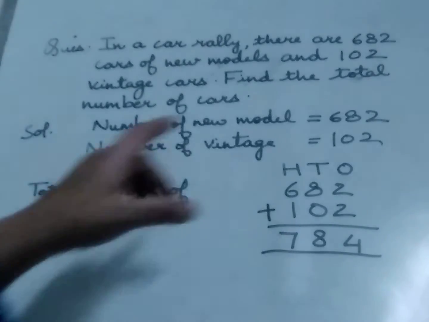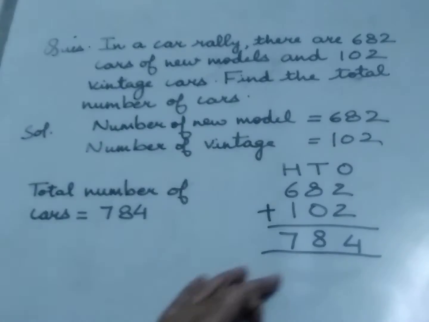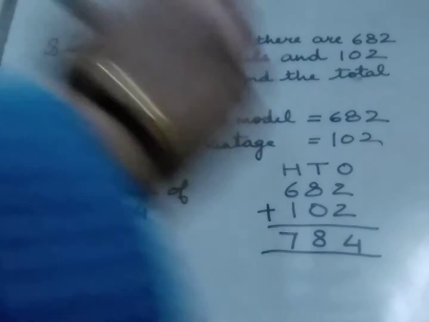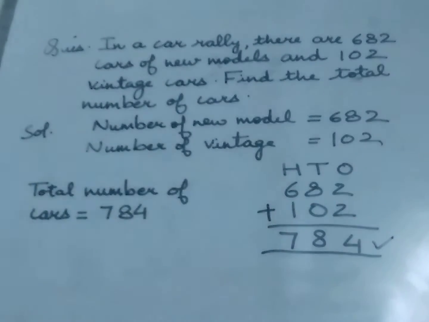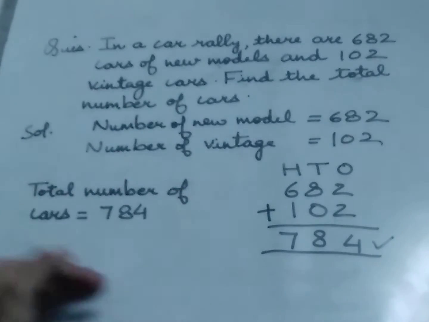On adding 682 and 102, we get 784. As the answer 784 is greater than both the numbers 682 and 102, it seems correct.